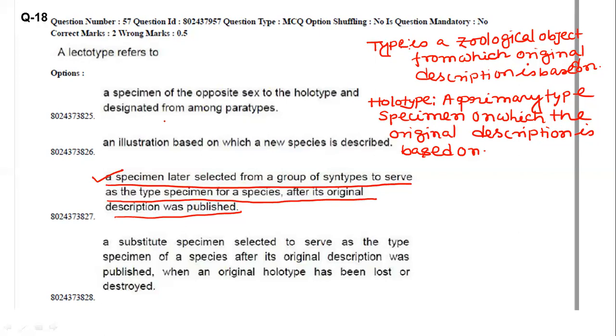Now the opposite sex of the holotype is known as allotype. Allotype. And another is the paratype. Paratype is a specimen cited in the original description other than the holotype and allotype, right? So option 3 is the correct answer. Now let's see.